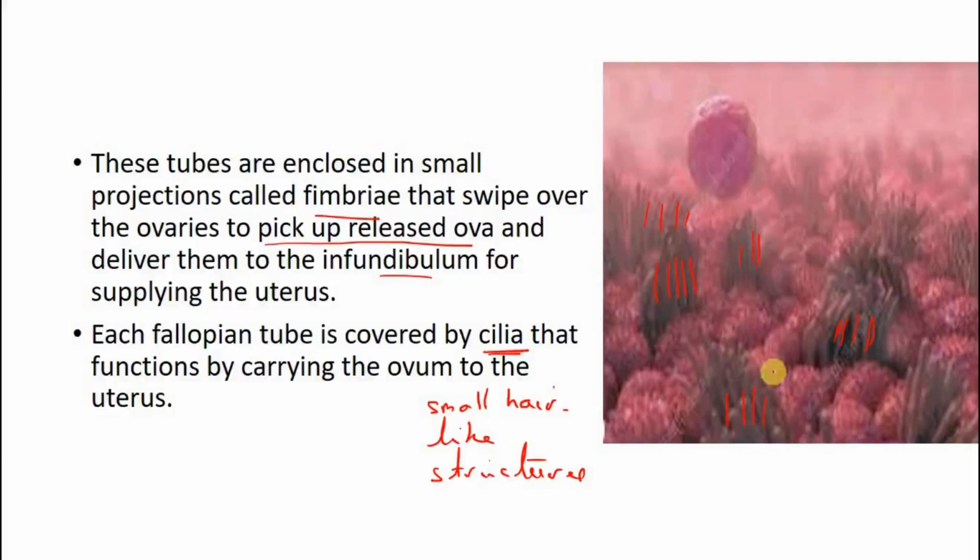Right? Inside the wall of the fallopian tube, and these cilia move about. They move. They swim. Right? They move, and their movement pushes the egg. This is the egg cell. It pushes the egg cell forward from the fallopian tube towards the uterus. Okay? So they function by carrying the ovum to the uterus.